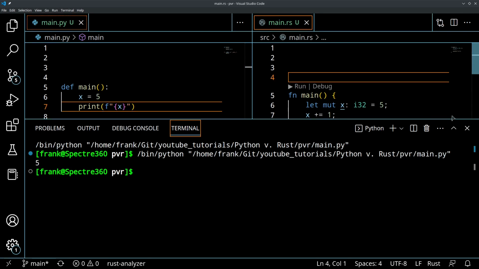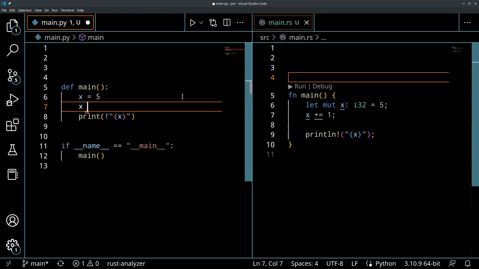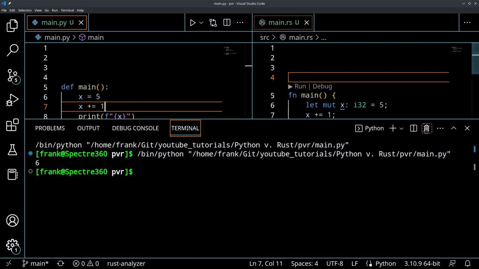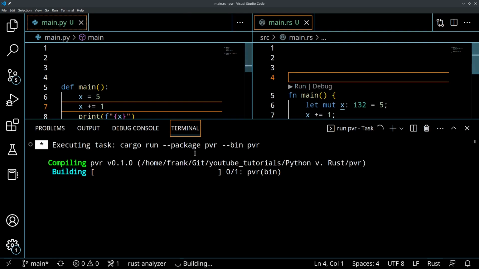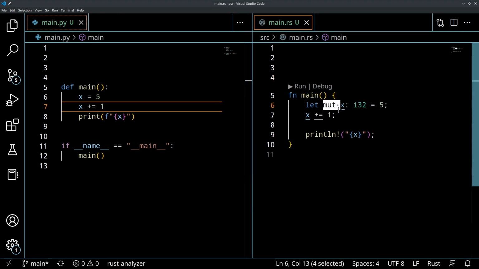So I have 5. Oops, I didn't increment it. So we'll do x plus equals 1. That will increment my Python code, very, very simple. And now I can increment my Rust code. So I have a mutable reference to an i32, 5, increment it by 1, and print it.